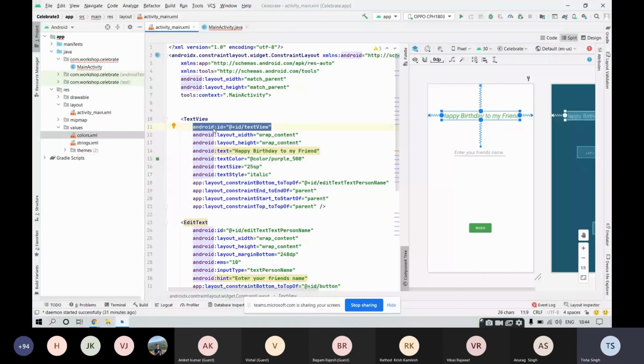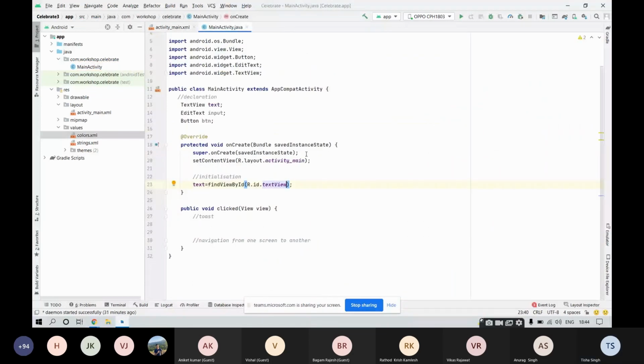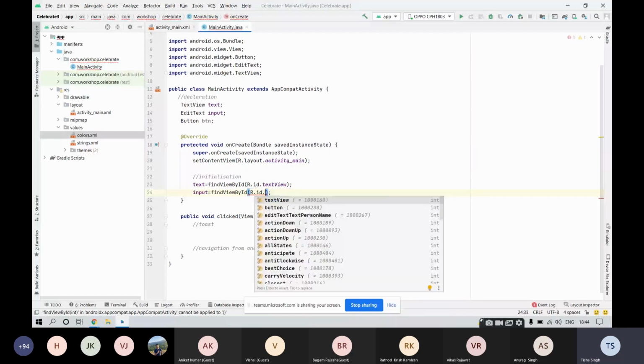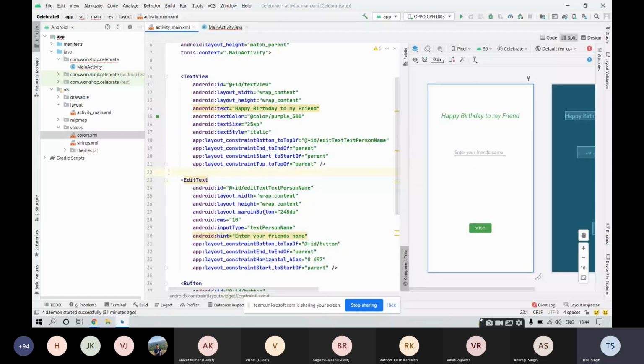So we will be doing the same thing for input as well. Input assignment operator equal to findViewById, in parentheses, R.id dot the name of this id. See, for the edit text, what was the name of the id? We have this huge name, that is editTextPersonName. Assign editTextPersonName for the input.